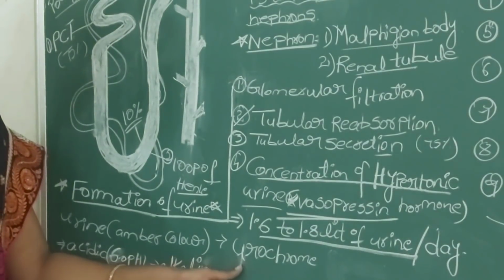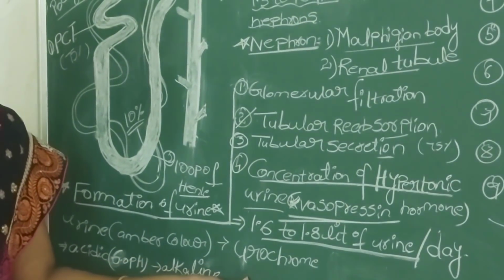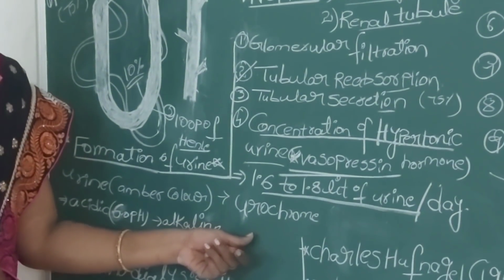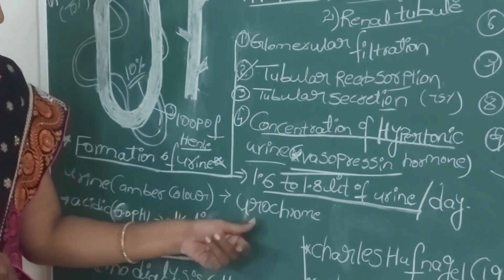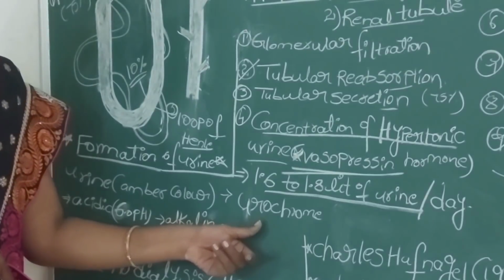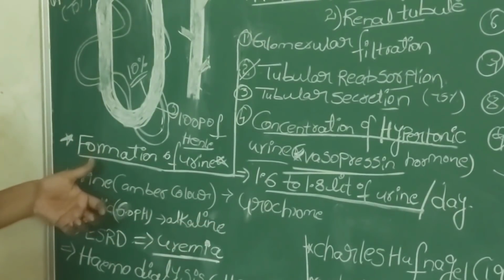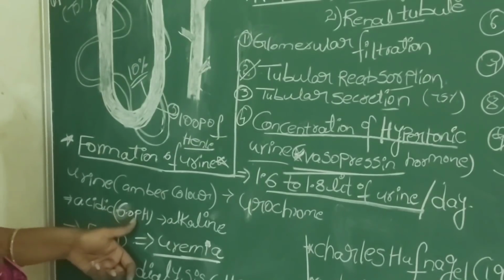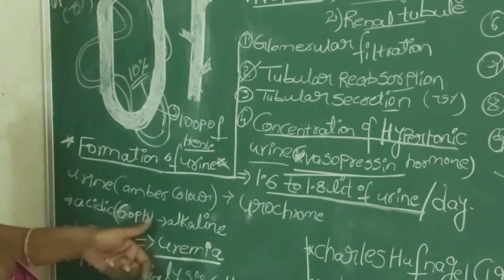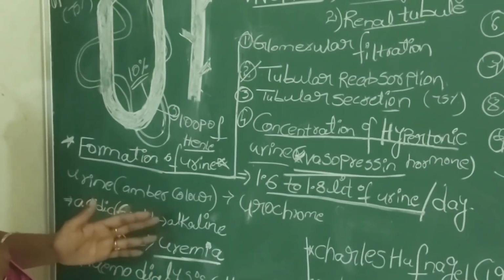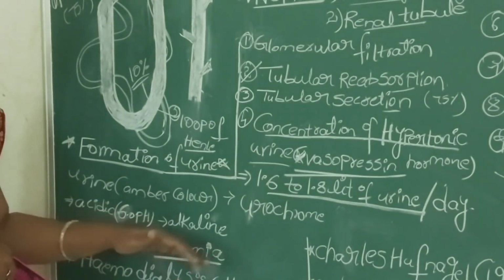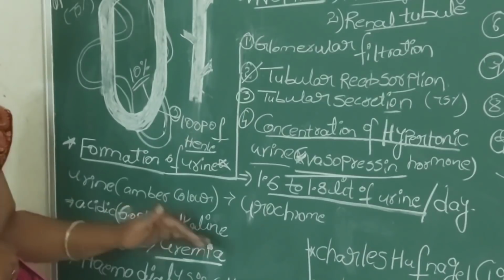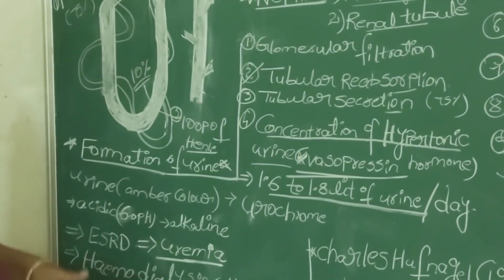That is because of the pigment known as urochrome. Urochrome is a pigment produced by the destruction of the hemoglobin in the liver. But slightly there is a denaturation of urea to ammonia, and the conversion of acidic urine to alkali takes place.